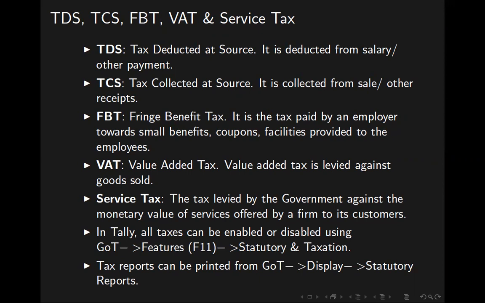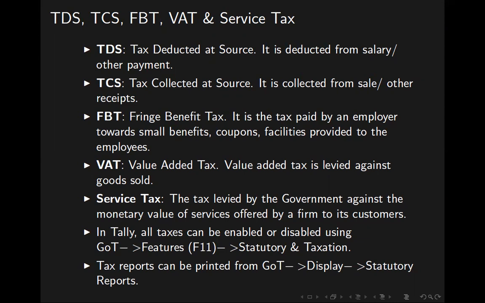inventory aspects. Taxation has been omitted, whereas taxation goes to the domain of auditors, not the ordinary accountants who are making bills. Therefore, we need not bother too much about taxation. We simply go through the definitions. TDS. TDS means tax deduction at source. Tax deduction at source is called TDS.